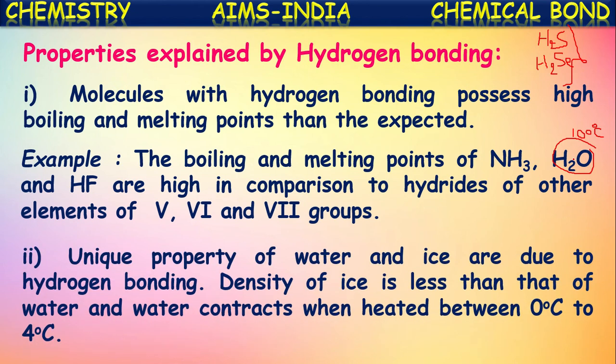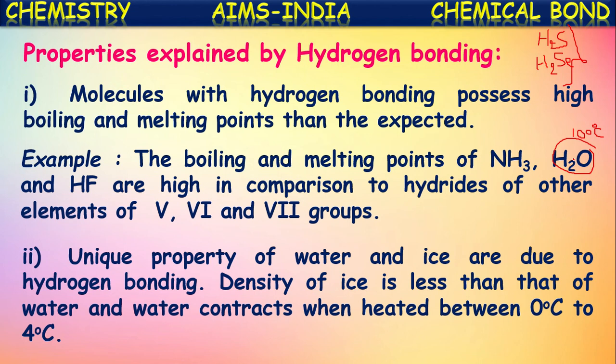Next, the unique property of water. That is because of this hydrogen bonding. What is the unique property of water? It is ice. Water and ice are due to hydrogen bonding. The density of ice is less than that of water. So even though ice is solid, it is less dense than water. That's why it floats on water.